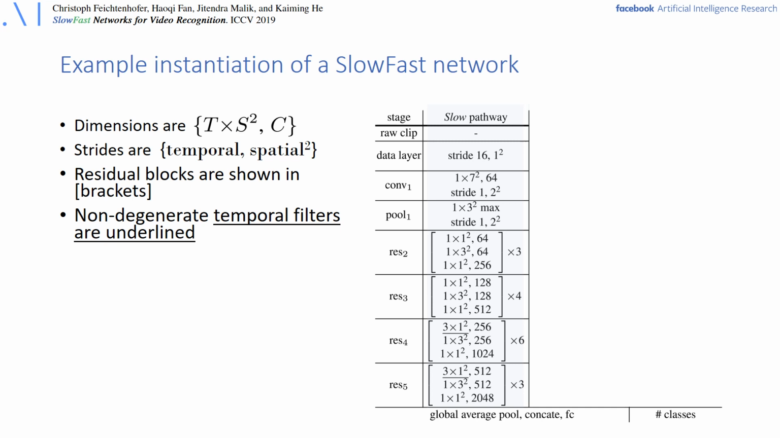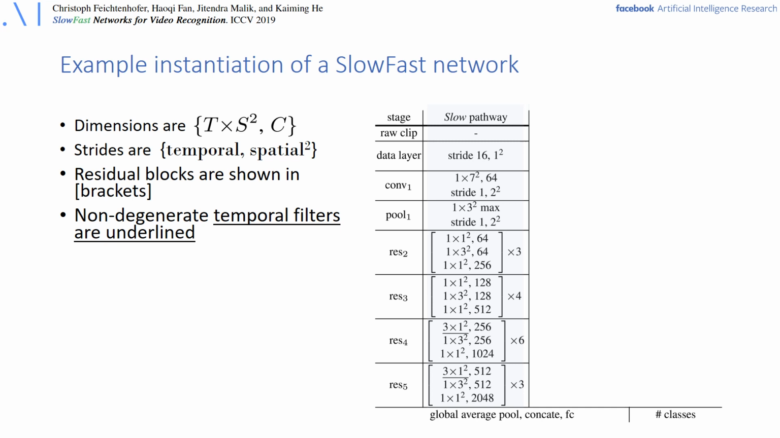So what we can observe here is that the input to the network is subsampled with a stride of 16 in the time dimension. So we take a low temporal sample rate that subsamples the raw clip. And then this goes through a standard residual network, and the network has temporal convolutions only in the Res4 and Res5 stages.